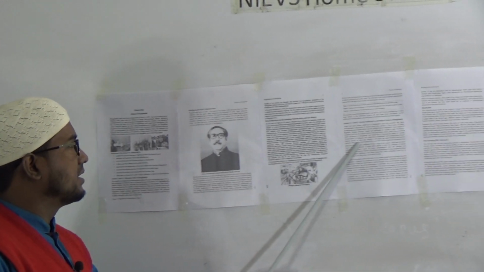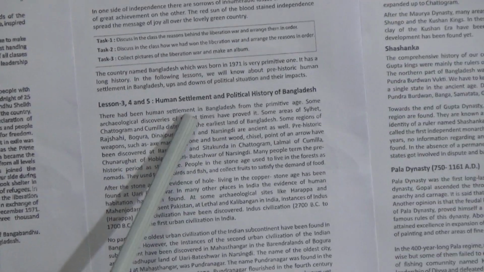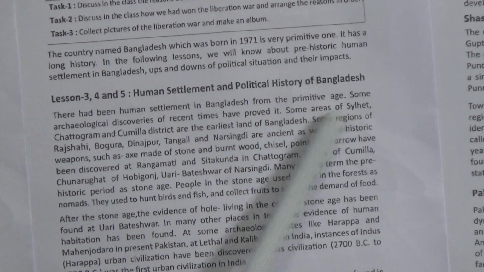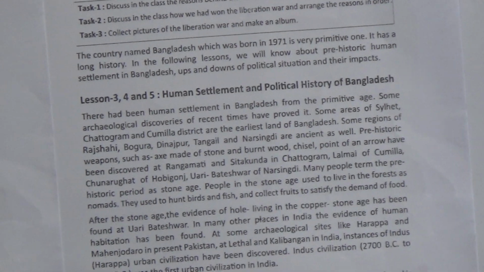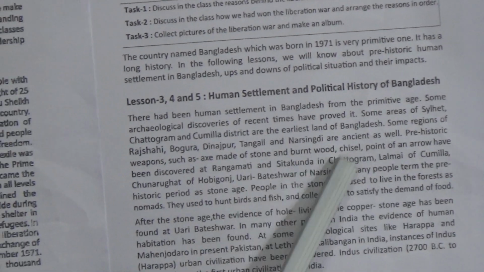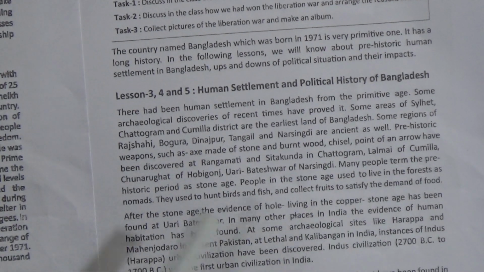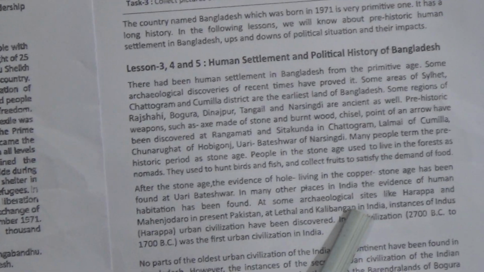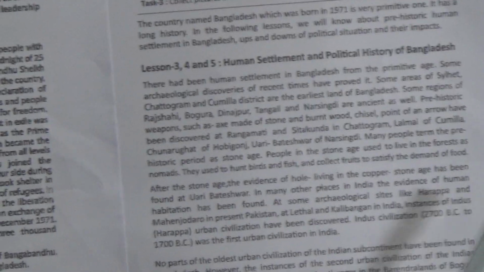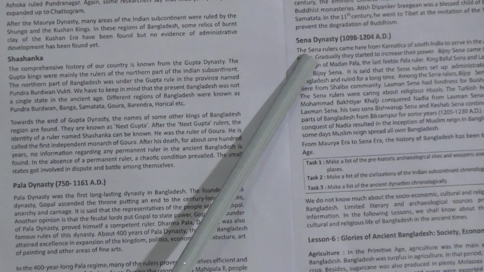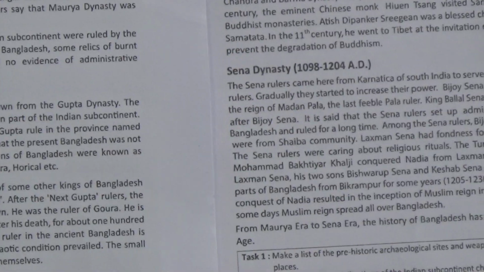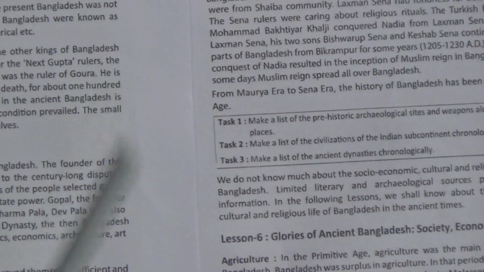And here are lessons 3, 4 and 5. Here we will get human settlement and the political history of Bangladesh, that means primitive ages, before 1971, before 1947 also. Historical backgrounds like Shoshanko, the Pala dynasty and the Sena dynasty are described nicely.